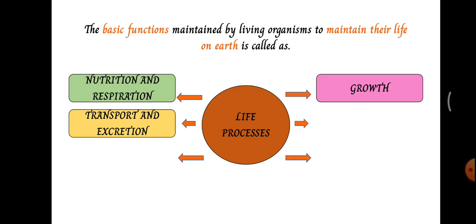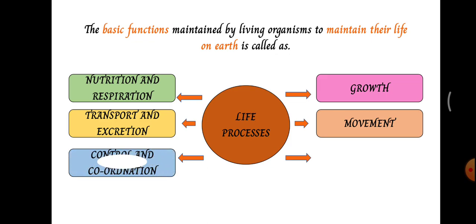All kinds of energy or waste material need to be transported and removed at the proper time. Blood is the tool of transport inside our body, and excretion helps in the removal of waste material. Next one is movement. Higher organisms, especially animals, need to move from one place to another, and we also saw the two types of movement exhibited by plants. Next one is control and coordination. Our brain is the organ which controls and manages, and it maintains a kind of equilibrium inside the body.